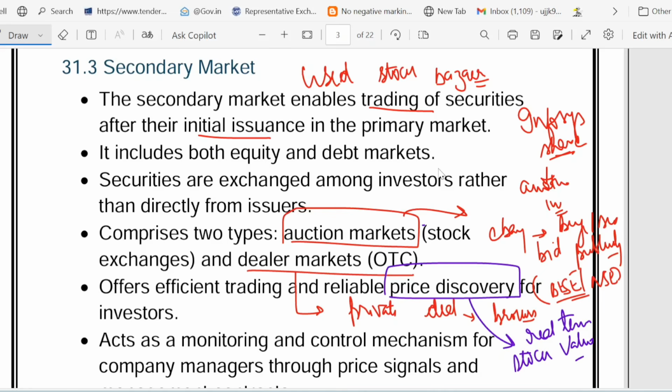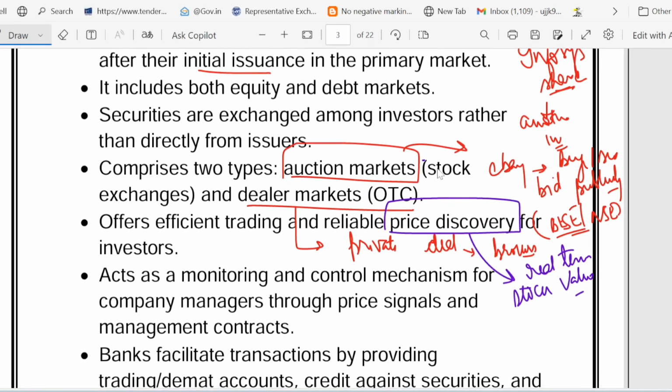Then another point is investor control. If a company performs poorly, its stock price will drop, which is a warning sign to the manager.